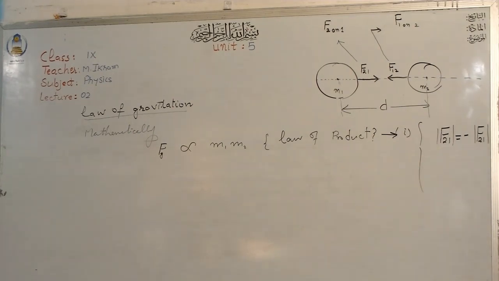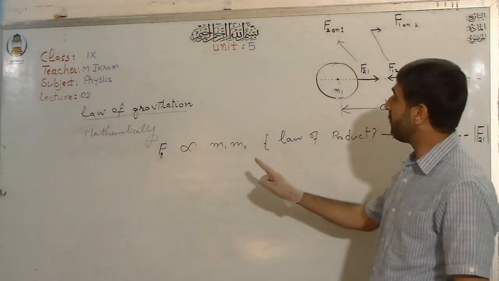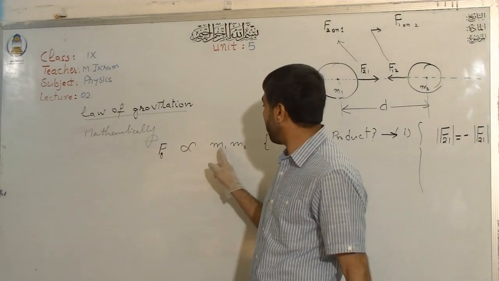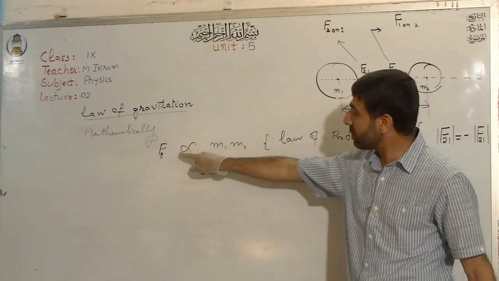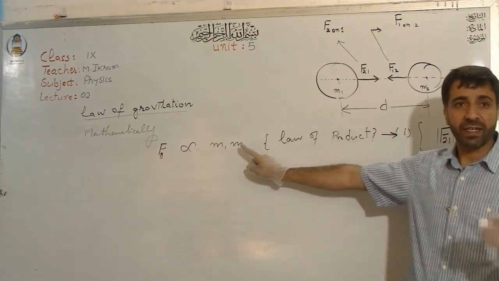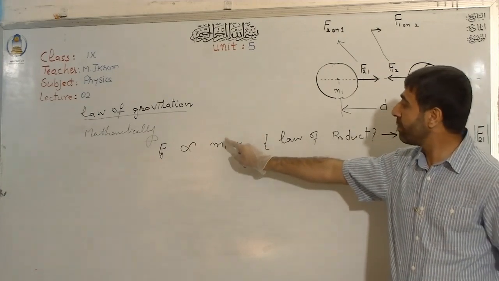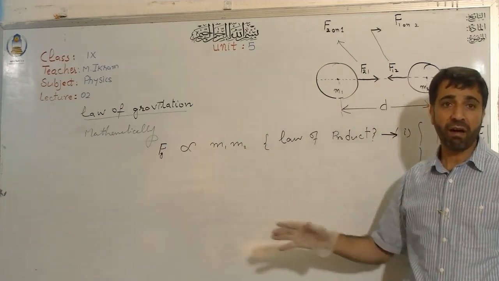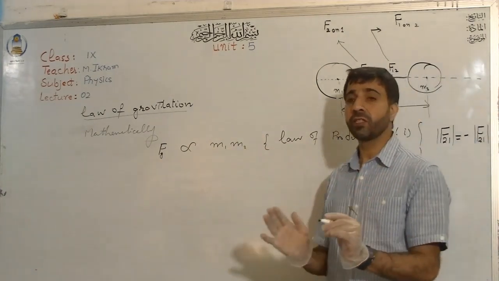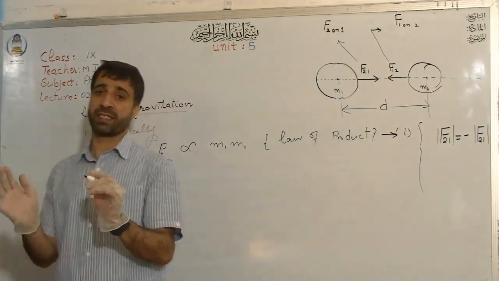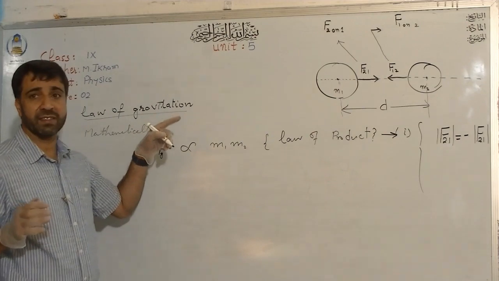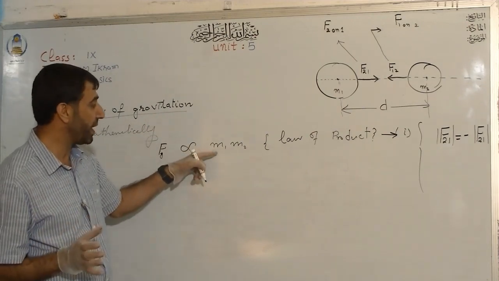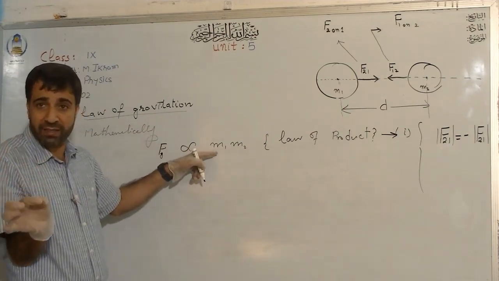Now at this point I want to tell you that the magnitude of the gravitational force does not depend on the mass of a single body, although it must be clear to you, as I told you in my previous class, that gravity or gravitation is the intrinsic property of every mass.